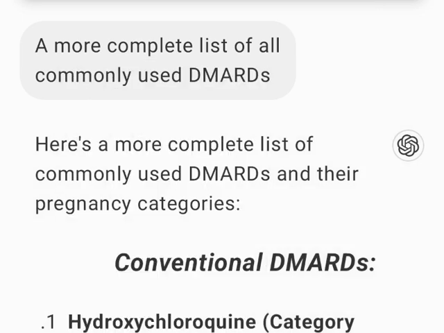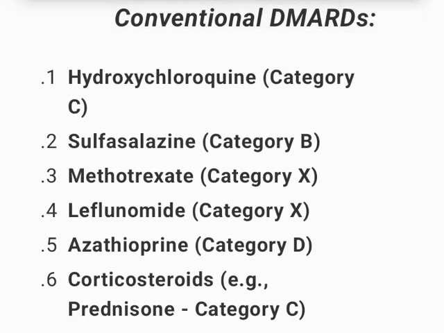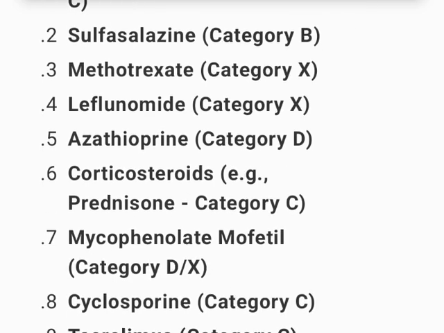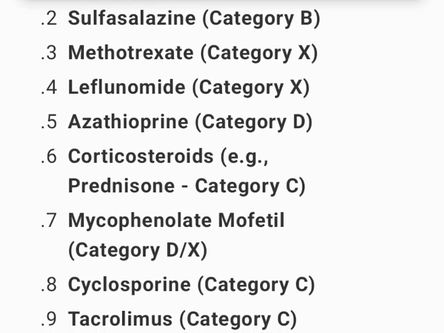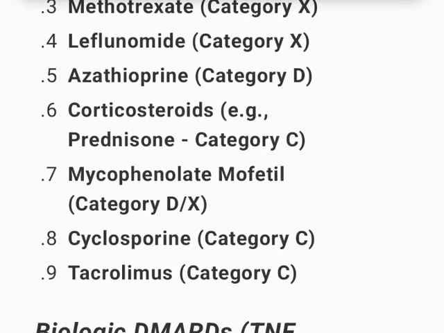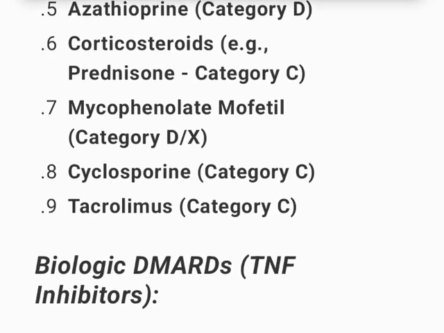Here's a more complete list of commonly used DMARDs and their pregnancy categories. Conventional DMARDs. 1. Hydroxychloroquine, category C. 2. Sulfasalazine, category B. 3. Methotrexate, category X. 4. Leflunomide, category X. 5. Azathioprine, category D. 6. Corticosteroids, e.g. prednisone, category C. 7. Mycophenolate mofetil, category D/X. 8. Cyclosporin, category C.